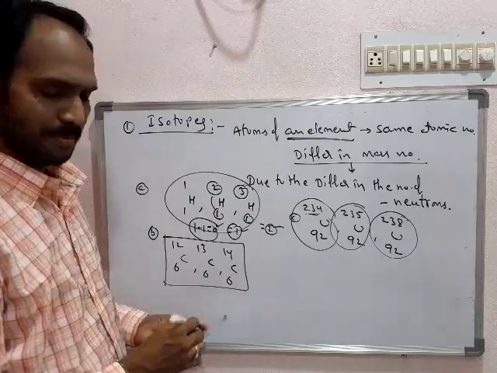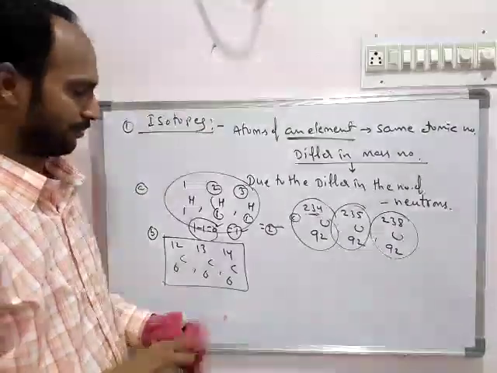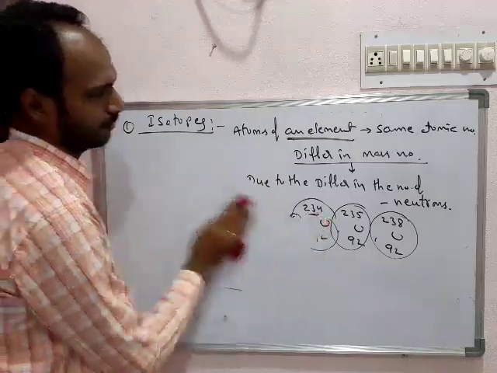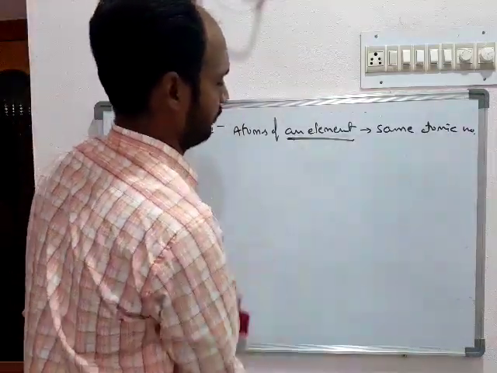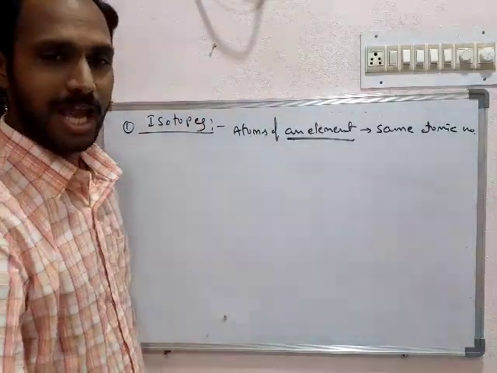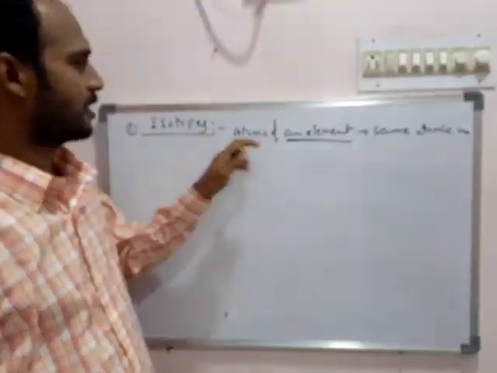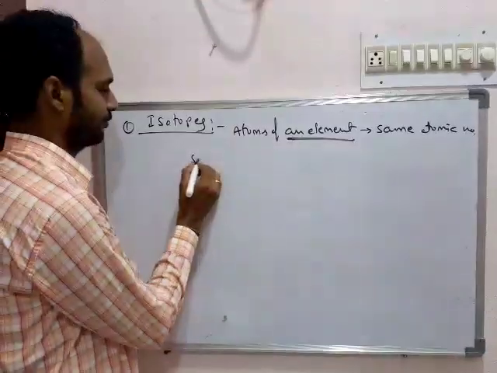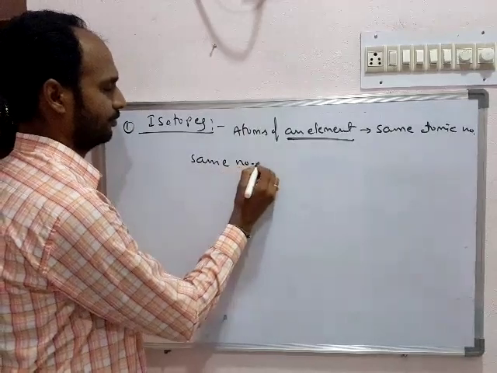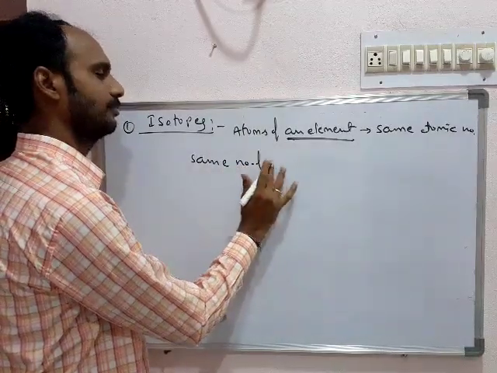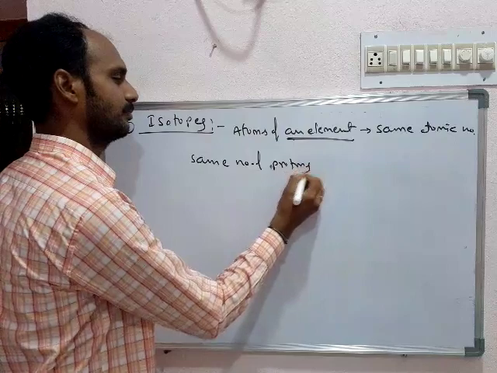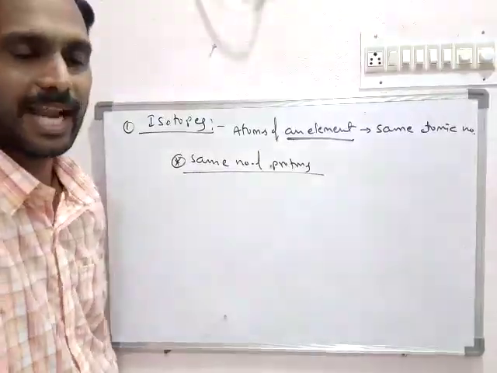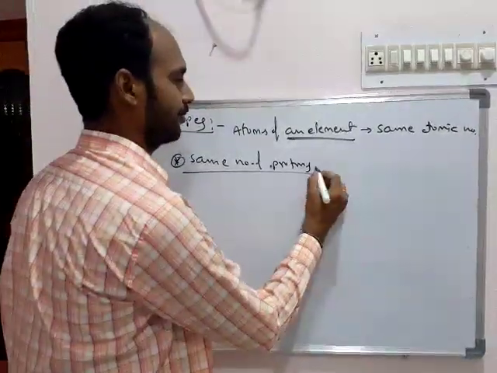Now see some important properties of isotopes. As we know, isotopes have the same number of protons and the same number of electrons. As they have the same number of protons, they have similar chemical properties.